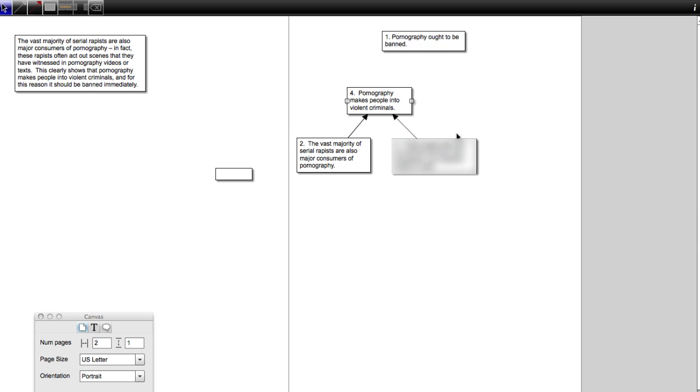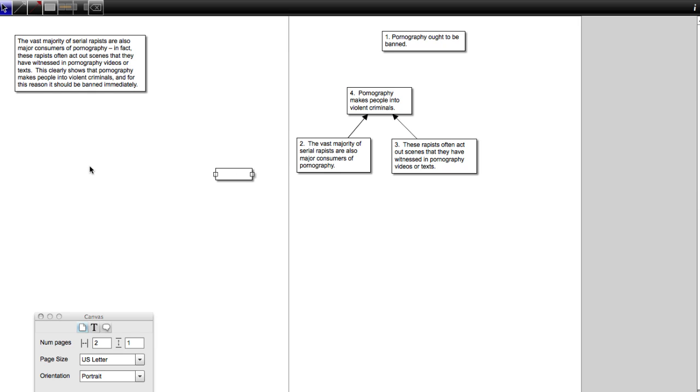If 3 is falsified, if it turns out that rapists don't act out scenes, still, you could use the claim, and we're not arguing whether it's a good piece of evidence. We're arguing that premise number 2 could still be intended to function as evidence for number 4. So I think that's the way I'm going to go with that.